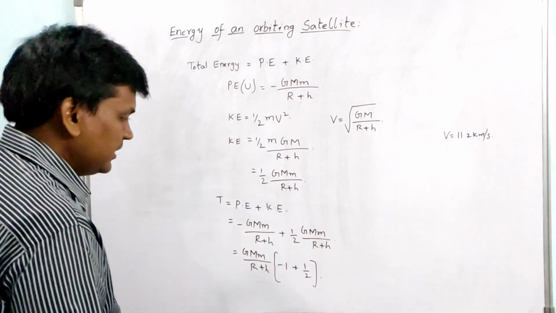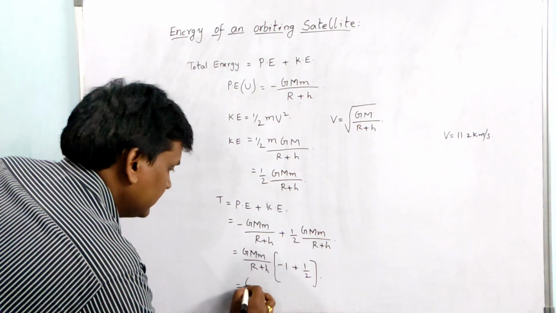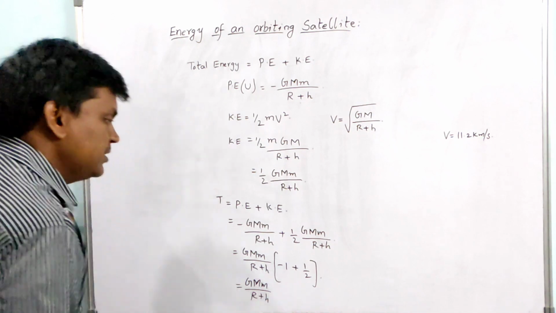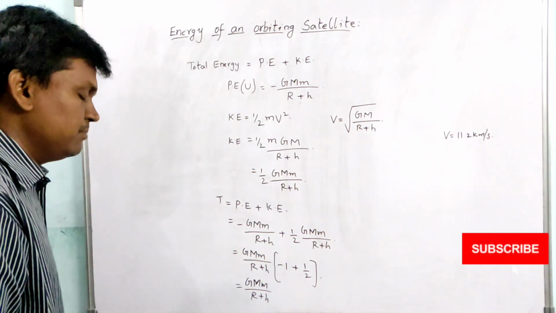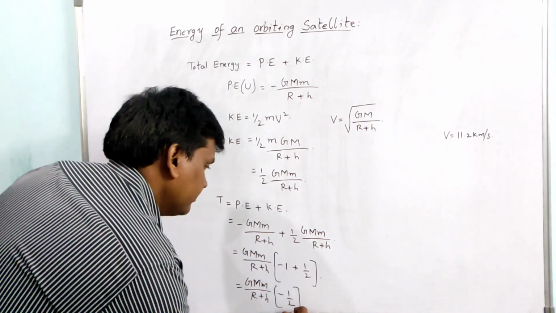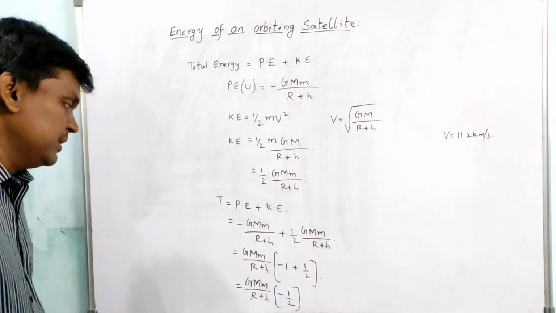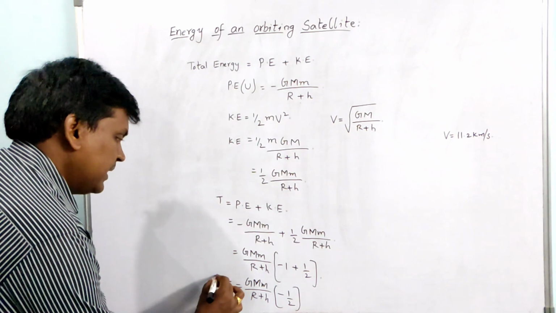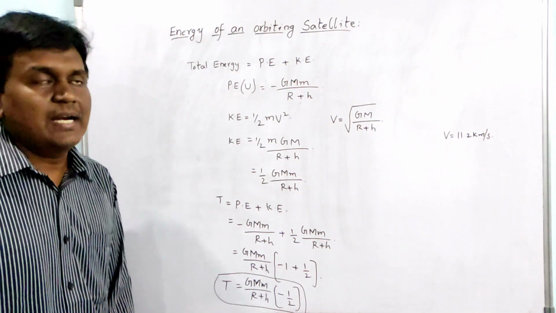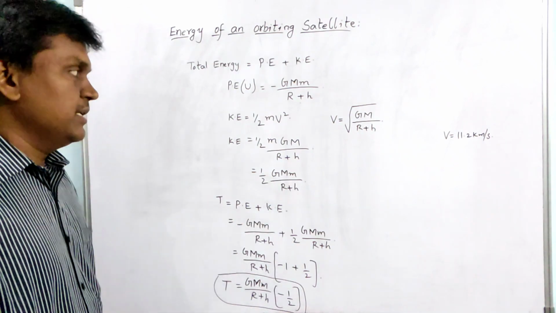This is the total energy of the satellite orbiting around a planet.